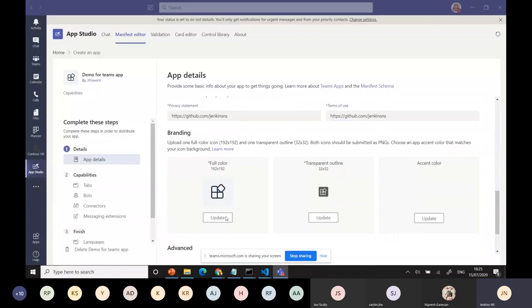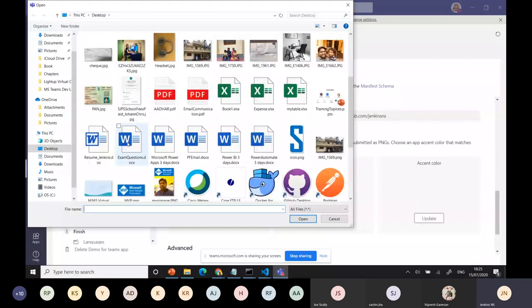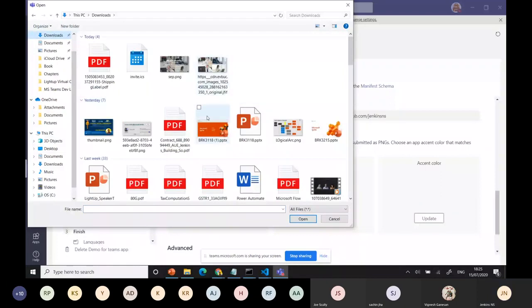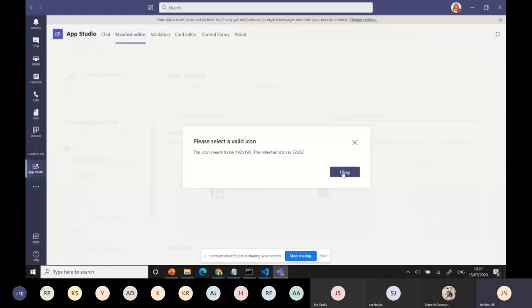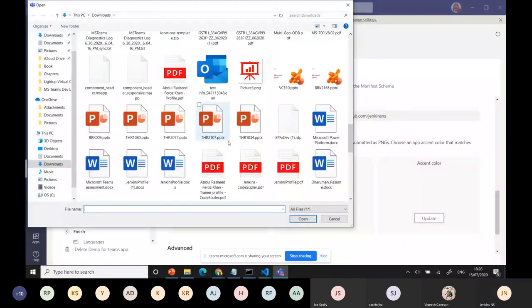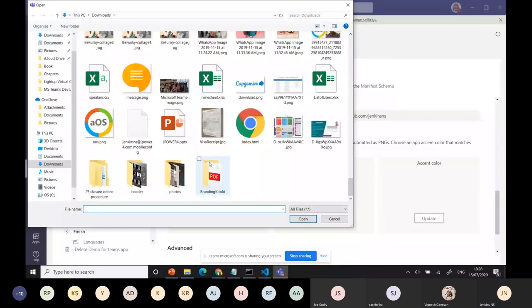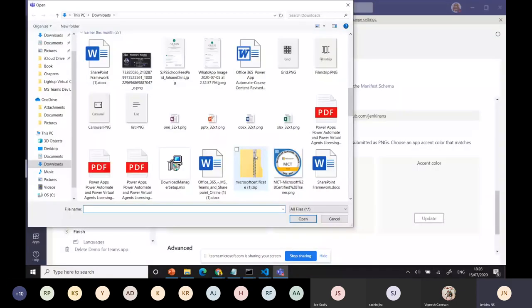Here you can upload whatever image you want to upload. I don't have any image. One second. Downloads. This is 132 it is looking for. You need to properly get the images, then you can get the image there.